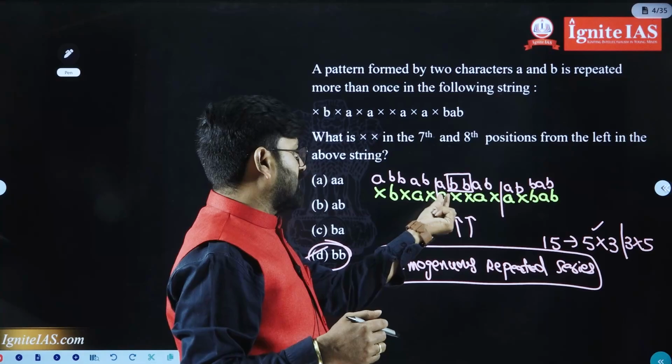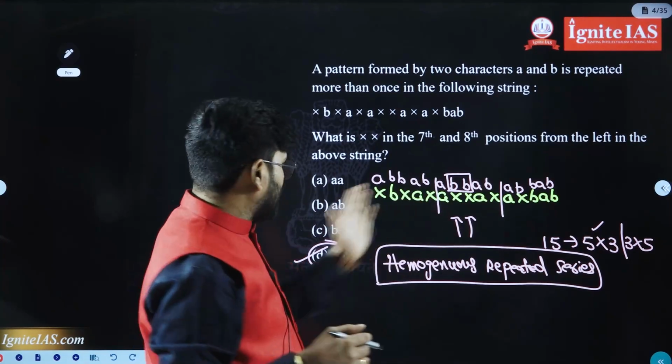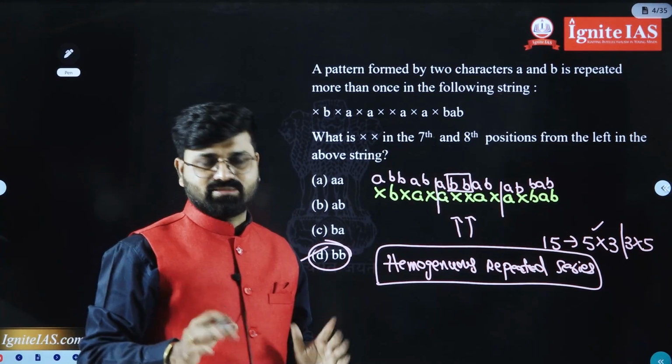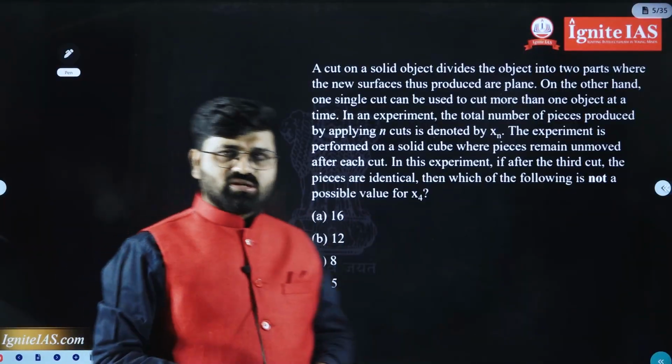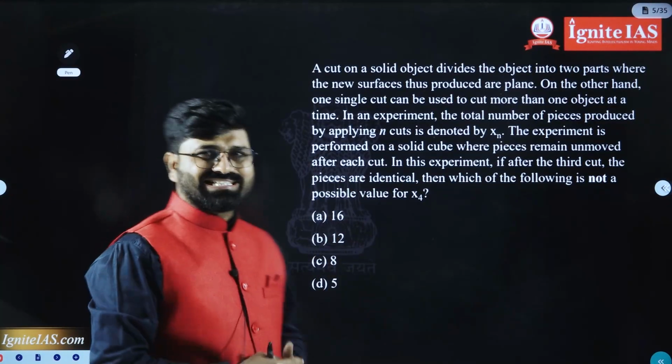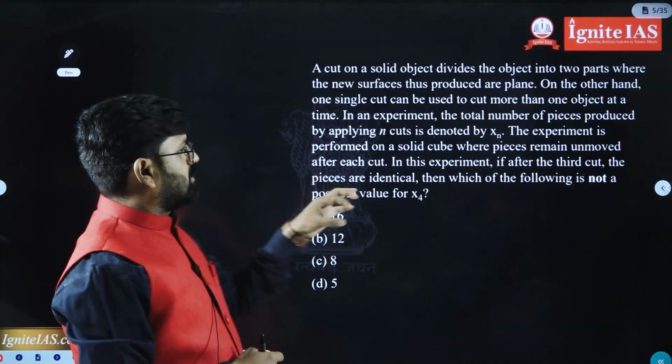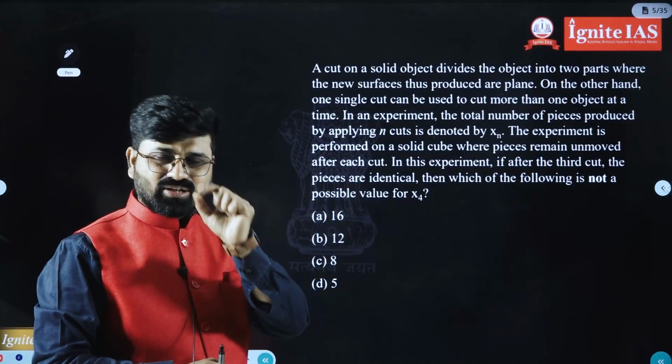Then we need to find the 7th place and 8th place from the left. So the answer is B, B. That was the answer. Now let us move to the next question. This question was asked in UPSC CSAT 2026 based on the cube and dice.